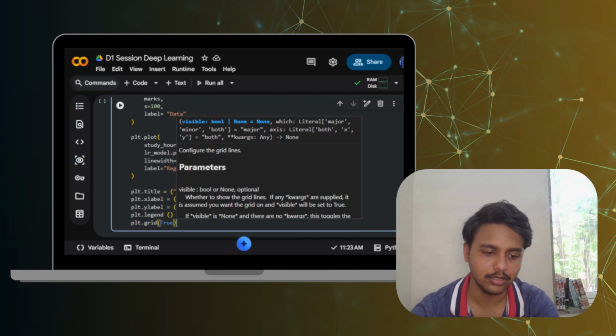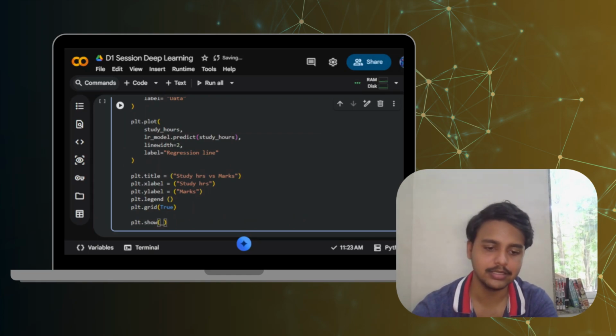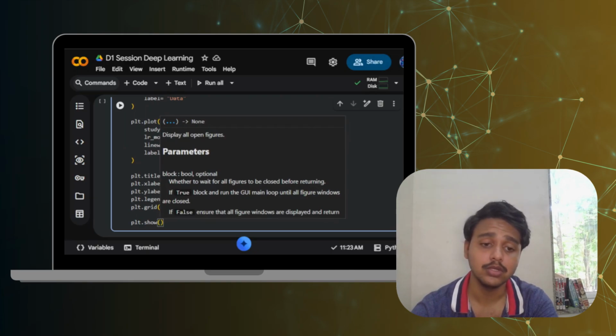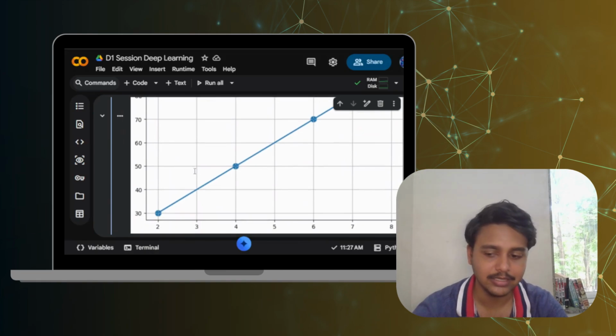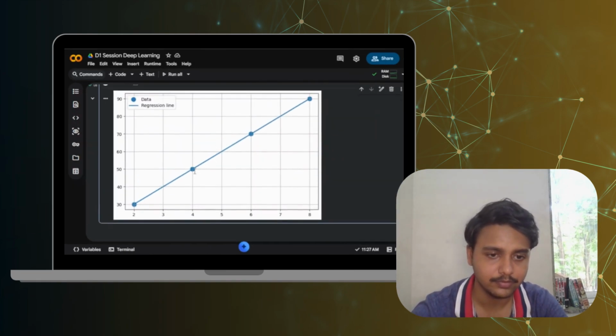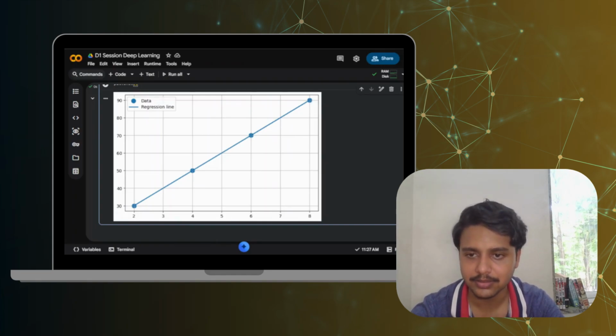And last but not the least, we have to plot it, plt.show. By this we will be able to see the plot. Let us run this command, and yeah, we can see the line graph. For 2 hours the student secured 30 marks, for 4 hours the student secured 50, for 6 hours he secured 70, and for 8 hours he secured 90 marks.